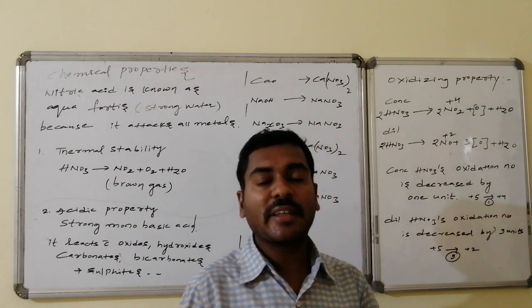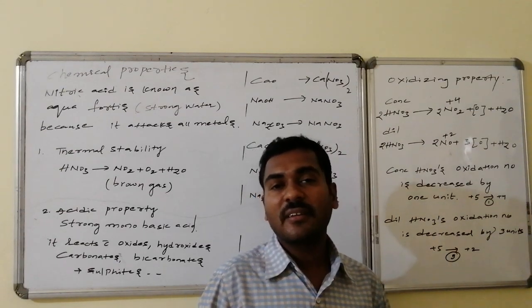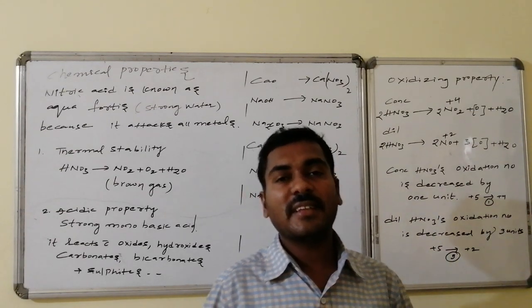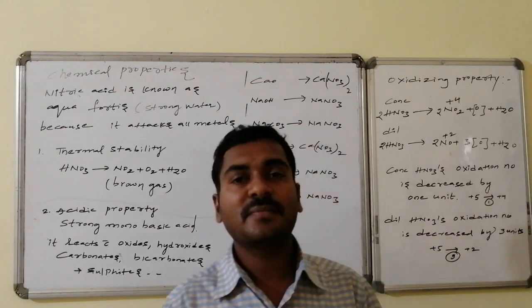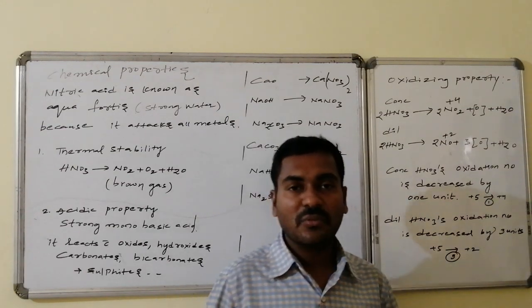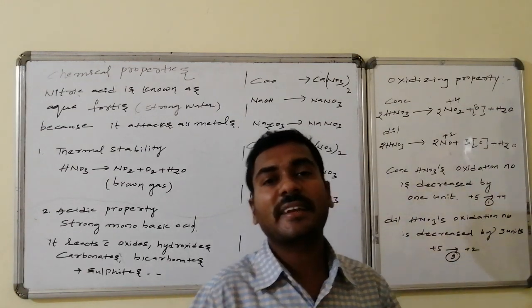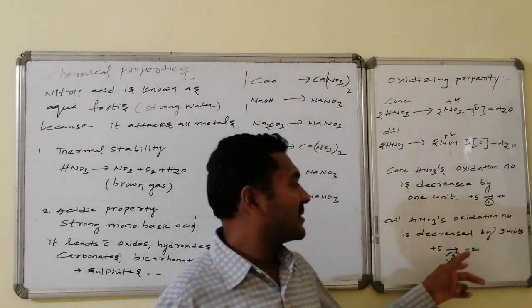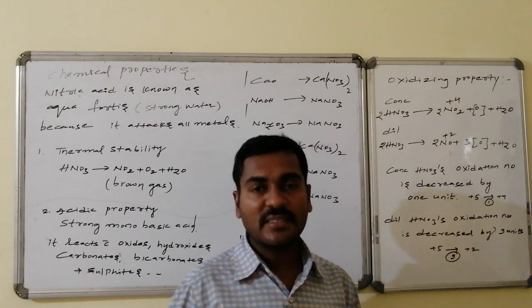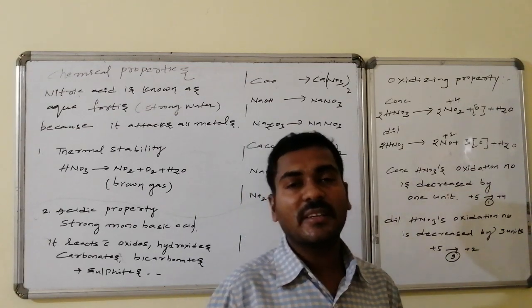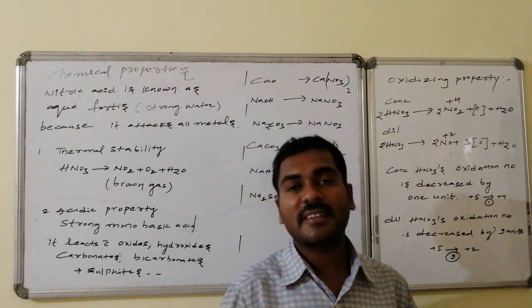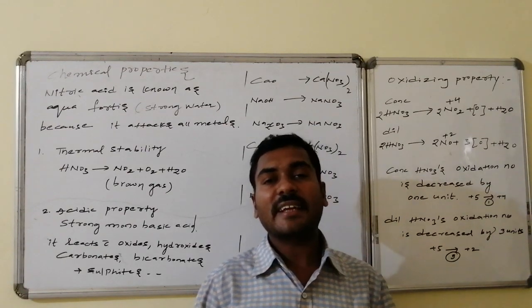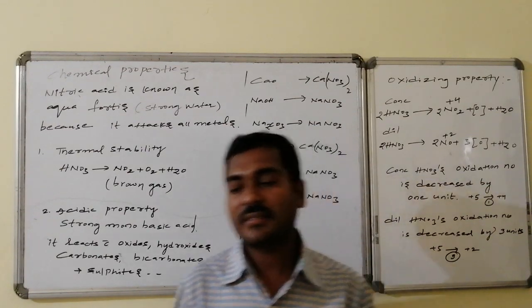Thus, we can roughly remember one particular thing. When concentrated nitric acid is there, the byproduct is nitrogen dioxide NO2. Whereas if it is dilute nitric acid, the product is NO, that is NO formation takes place. Thus, there are reactions related to nitric acid. Let us go for the reactions where nitric acid is acting as an oxidizing agent.